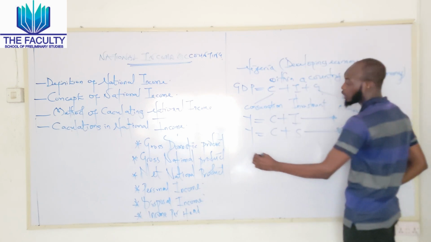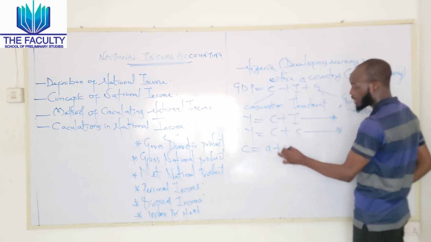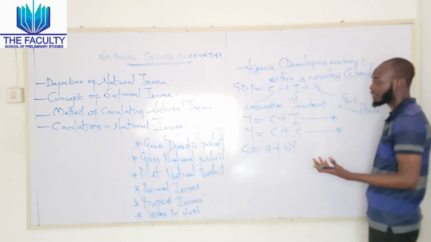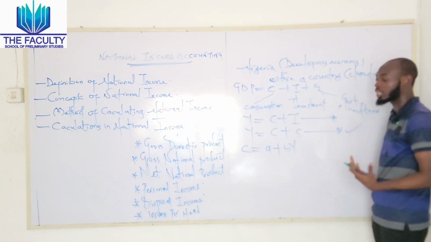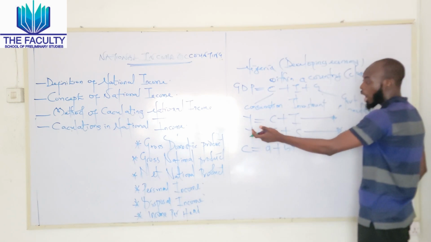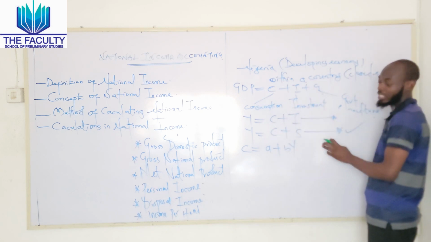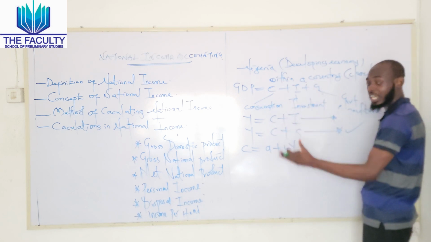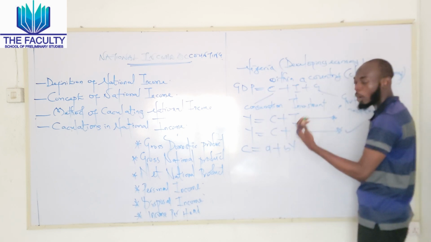As implemented, you will know that our consumption, like I said, is A plus BY. But what is our saving? If we take the second one, which is the most rational decision, we are going to say our income should be based on two things, the consumption and also the savings. So we already know that our consumption is equal to A plus BY, but what is our saving?